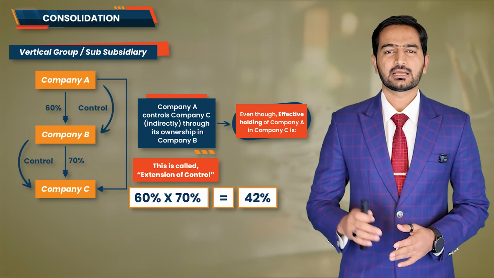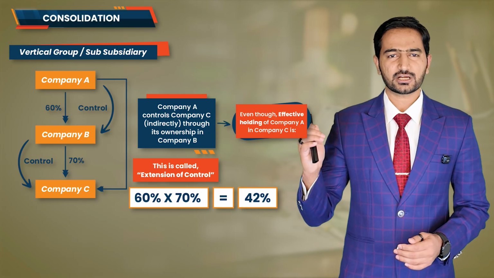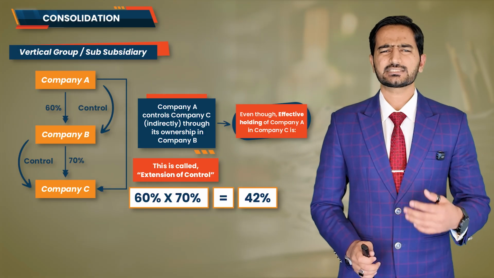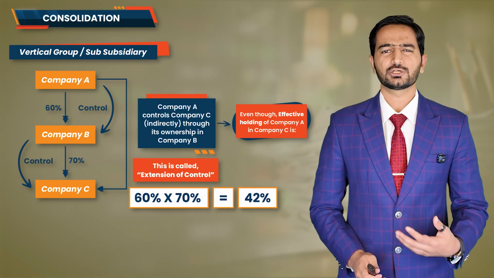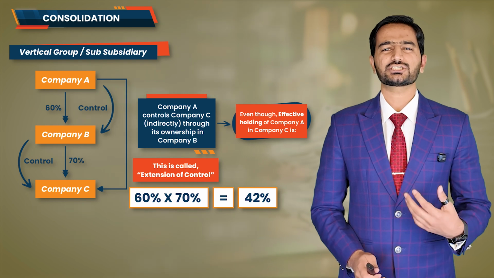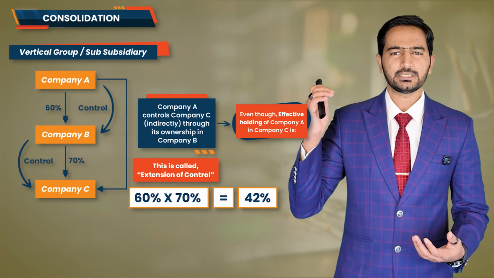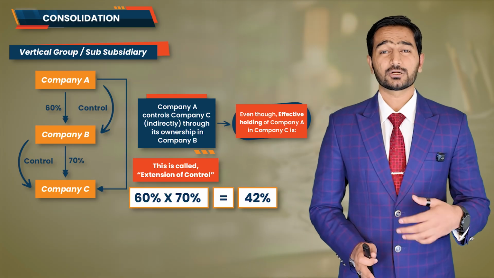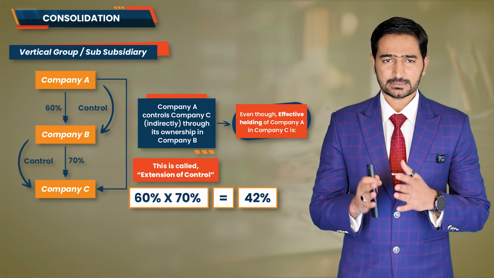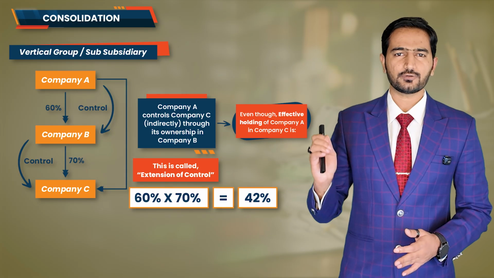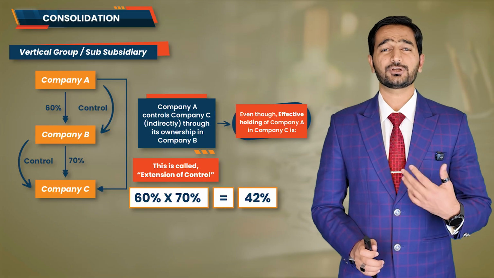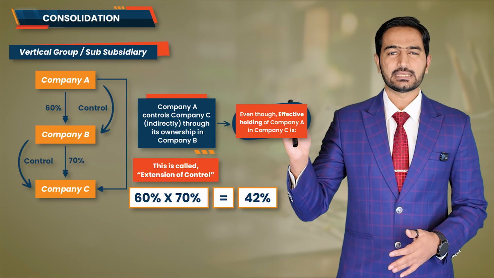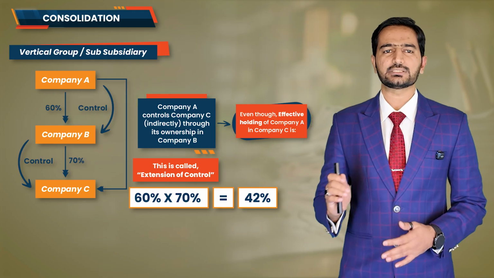That means company A has an effective holding of 42% in company C. This is just mathematical calculation to determine how much indirect ownership company A has in company C. So again, what is effective holding? It's simply 60% of 70%, which is 42%. That's how much company A indirectly owns in company C.